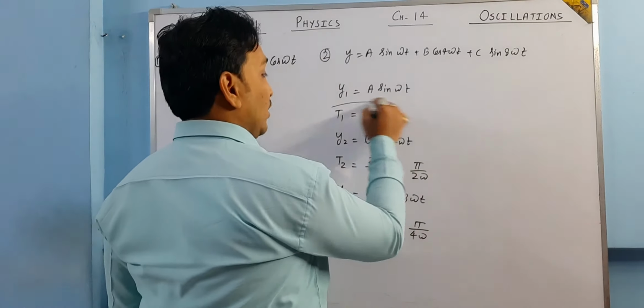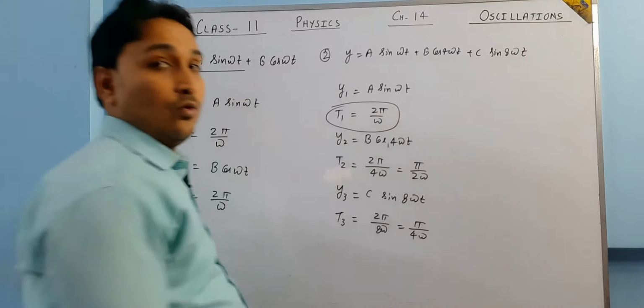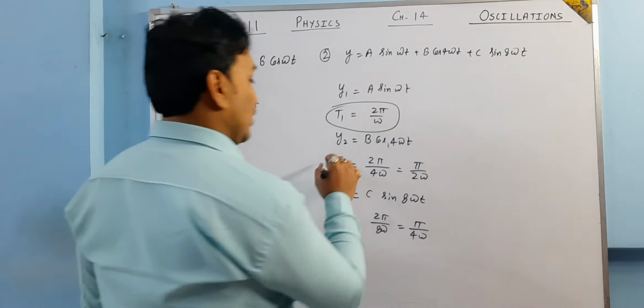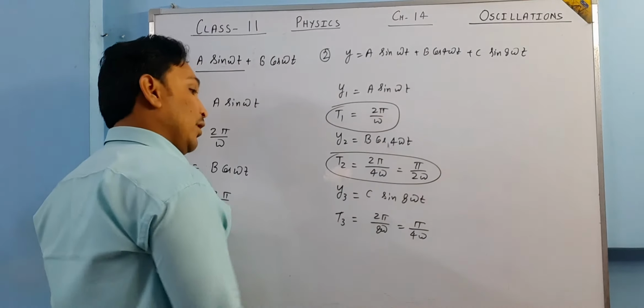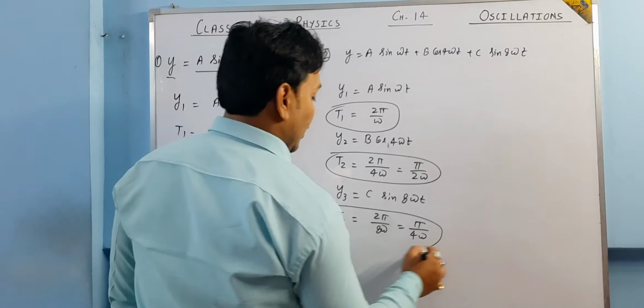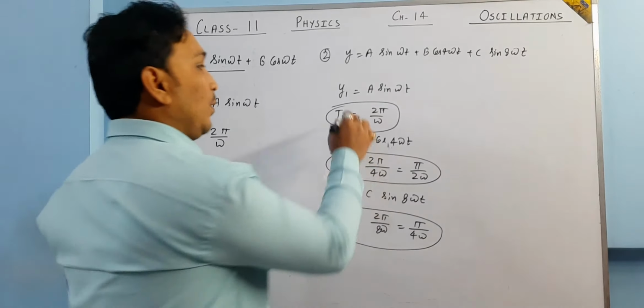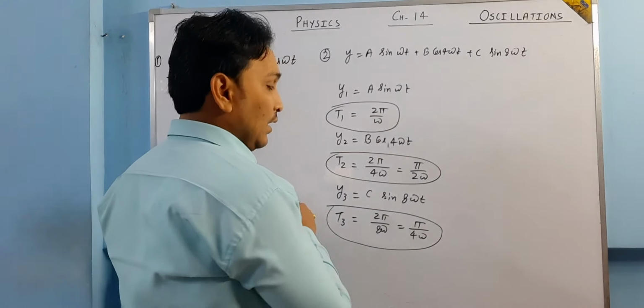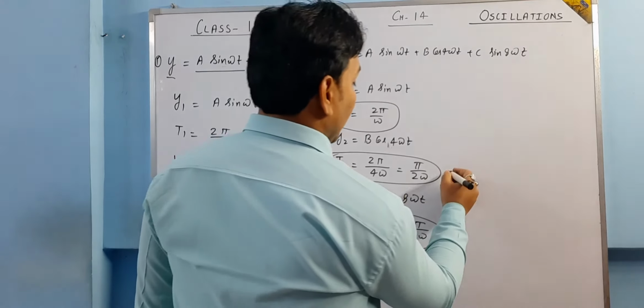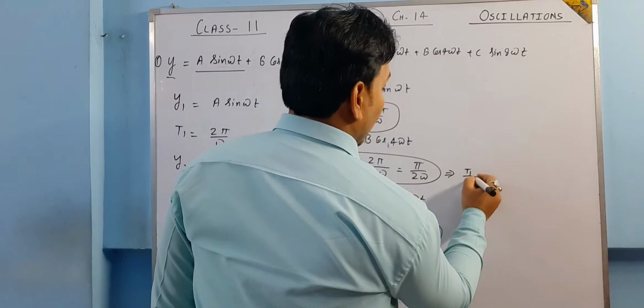The first function repeats itself after 2 pi by omega, the second function repeats itself after pi by 2 omega, the third function repeats itself after pi by 4 omega. If 2 pi by omega is written as t1, then pi by 2 omega can be written as t1 by 4.